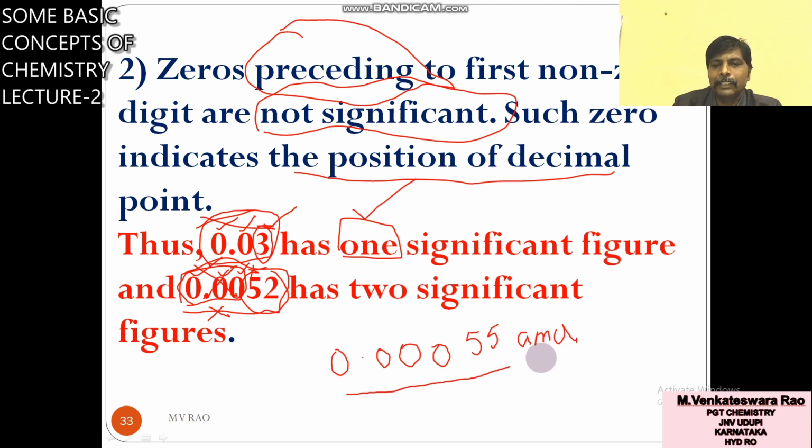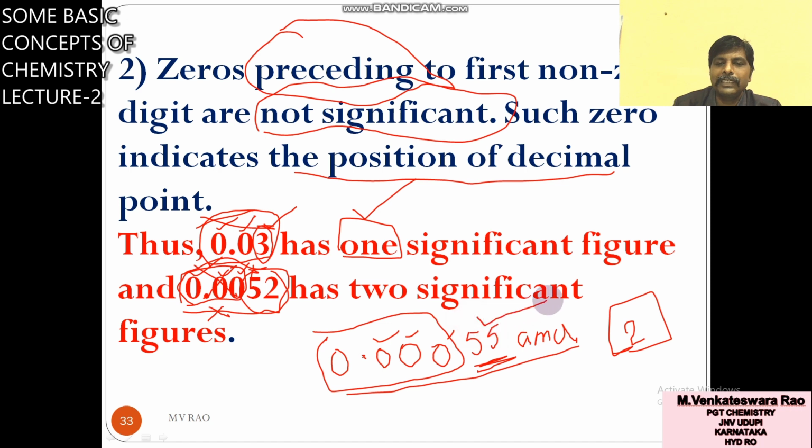How many digits are there? 1, 2, 3, 4, 5. But zeros preceding the non-zero digit are non-significant, so only these two are significant. So there are two significant figures in this value.